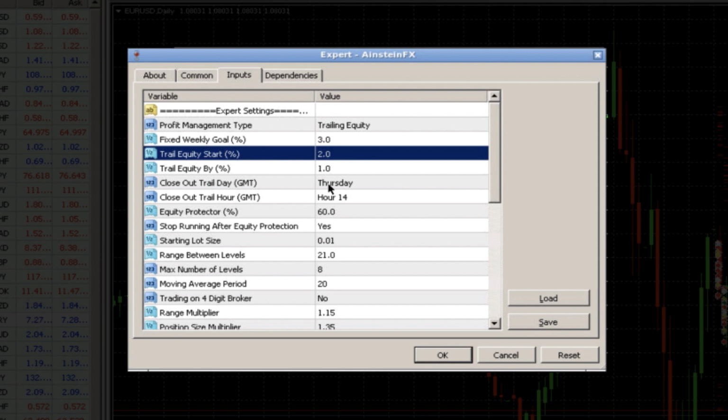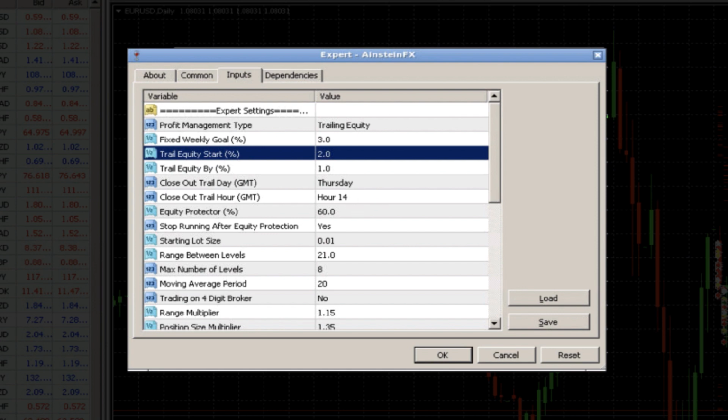Now, what happens if you're going through the week and you trade past Wednesday and the trailing equity is still going? You haven't been stopped out. Your profits are still increasing. Well, the default start trail closeout day is Thursday at hour 14 GMT time.